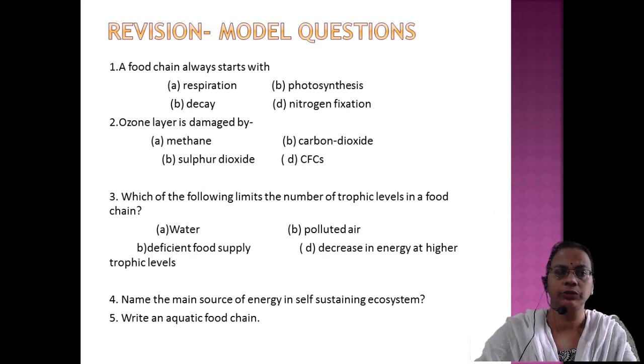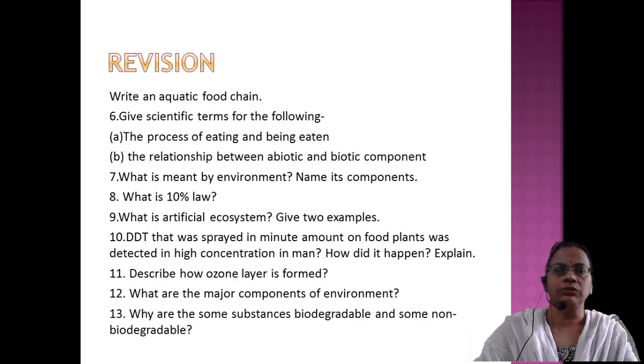Then the questions need not always be multiple choice or objective questions. It can be one word. Name the main source of energy in a self-sustaining ecosystem. Sunlight. Write an aquatic food chain. An aquatic food chain always goes phytoplankton, zooplankton, small fish, large fish. In a flowchart presentation, the forward arrow is compulsory. Then revision questions. Write an aquatic chain, give scientific terms for the following.